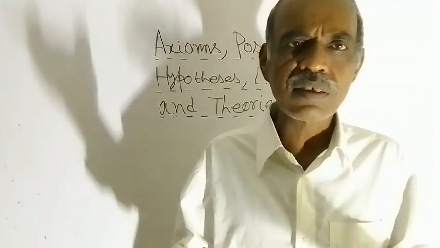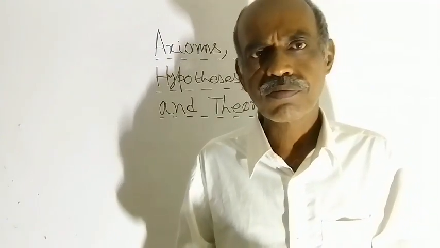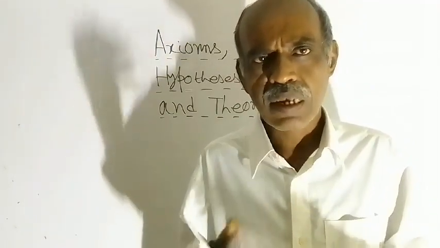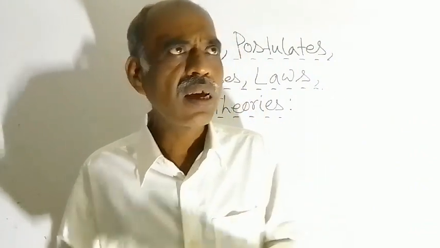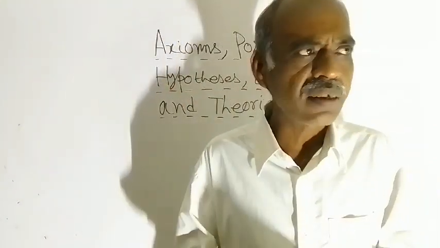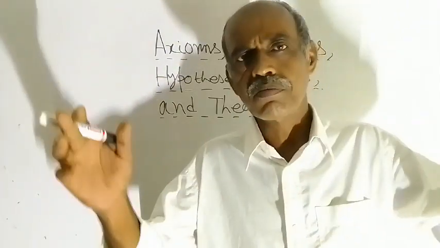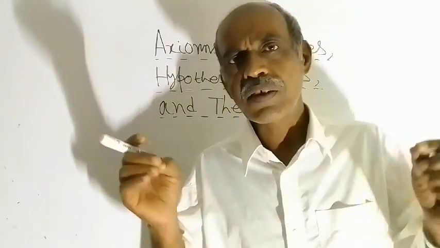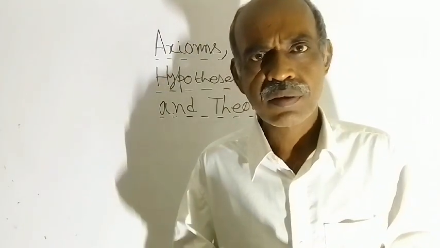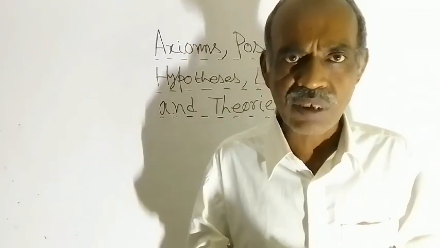If you have studied Dalton's theory in chemistry, there you have seen that somewhere it is written that all the matters are composed of smallest particles, and those smallest particles are called atoms.